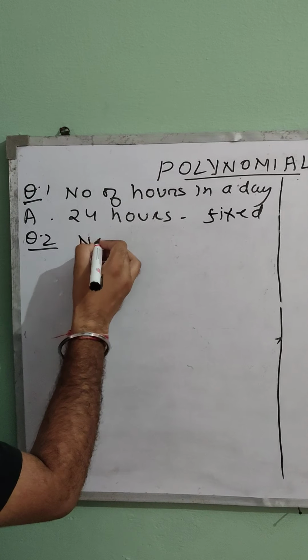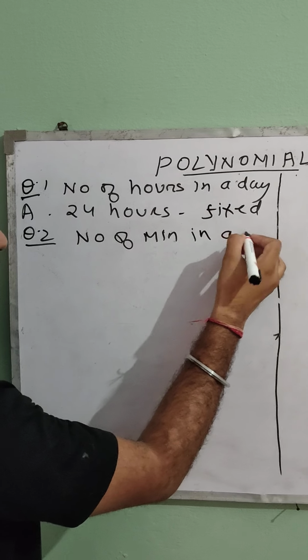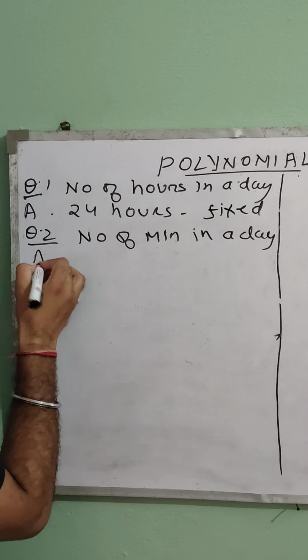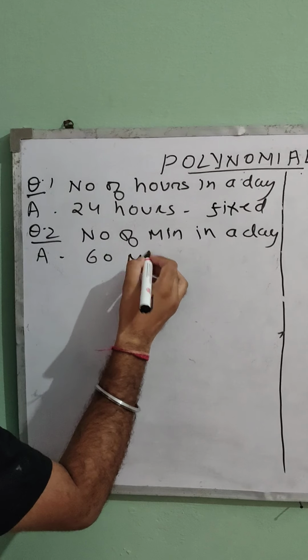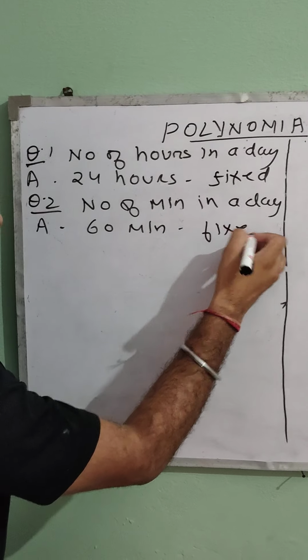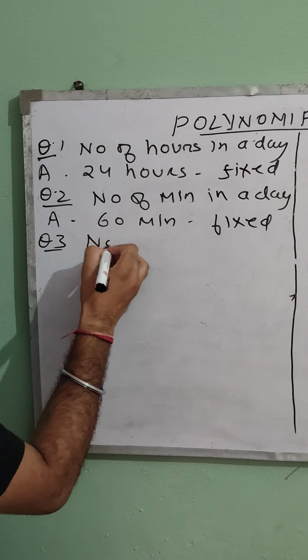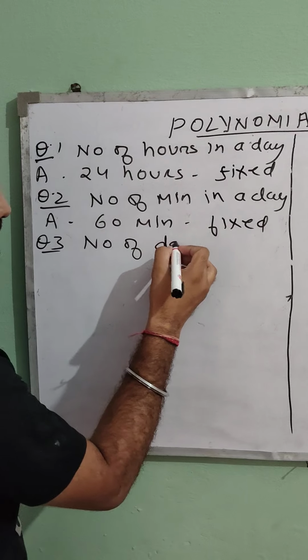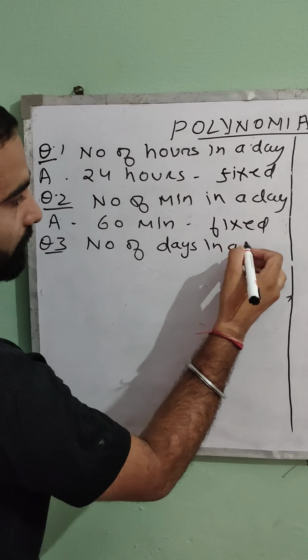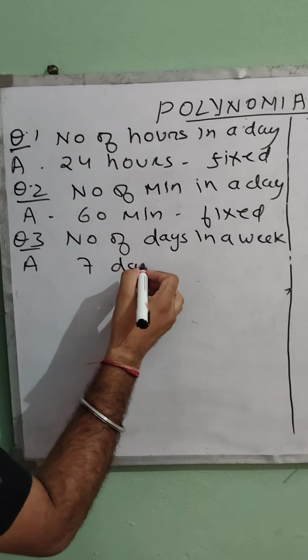If I ask you the number of minutes in a day, you know there are 60 minutes in a day. Again, 60 minutes is also fixed. Let's take more examples. If I ask you the number of days in a week, you know very well there are 7 days in a week.